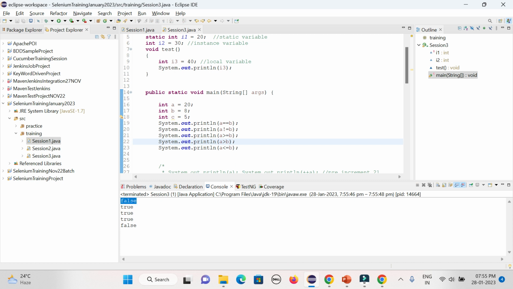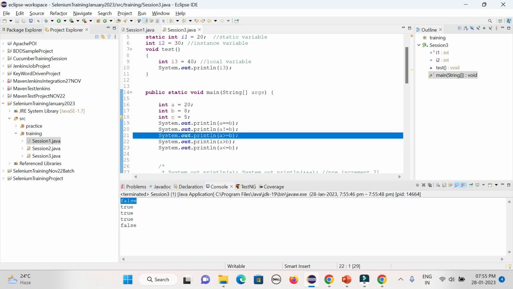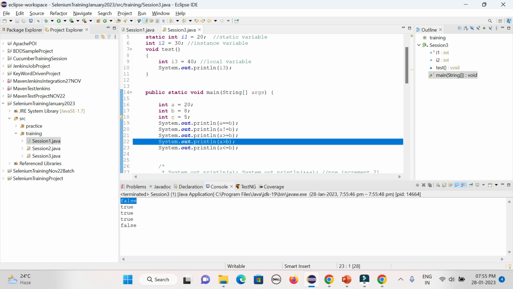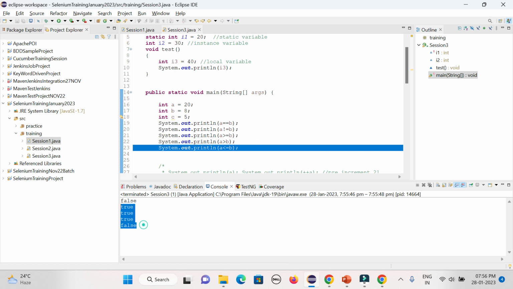So a equal to b, no, false. a not equal to b, yes. a greater than b, yes. a greater equal to b, yes. a less equal to b, no. So that is the way it is coming here in the console.